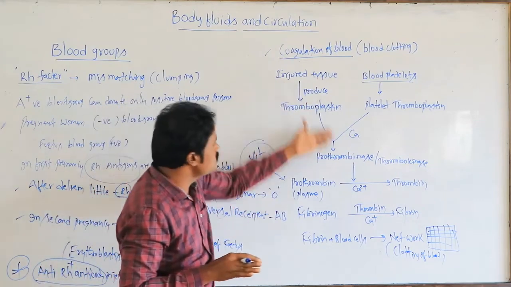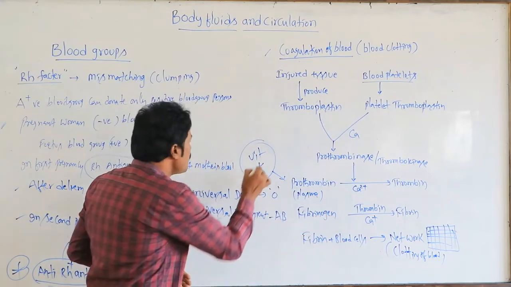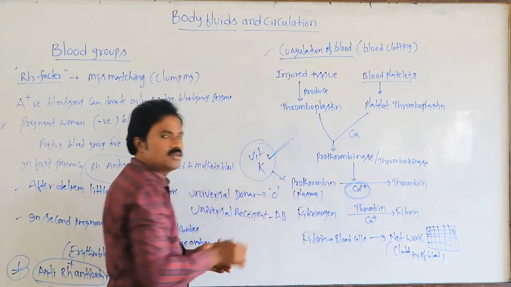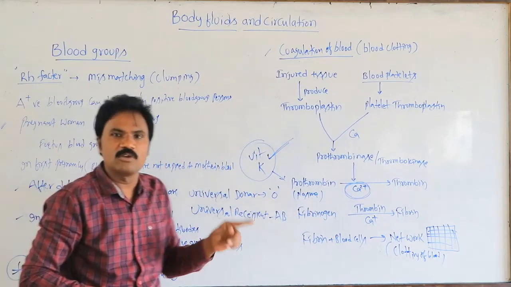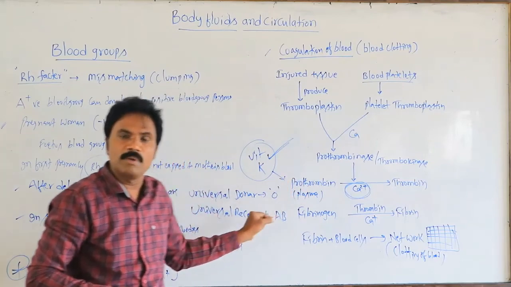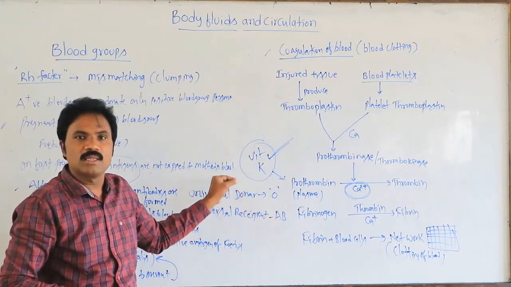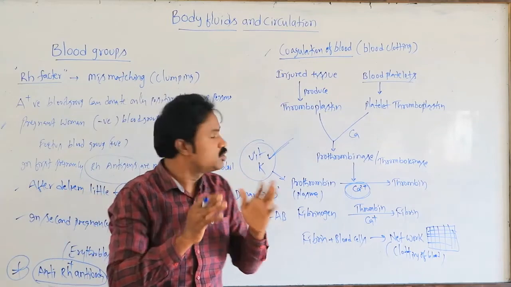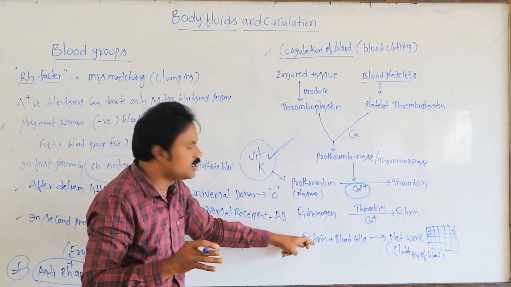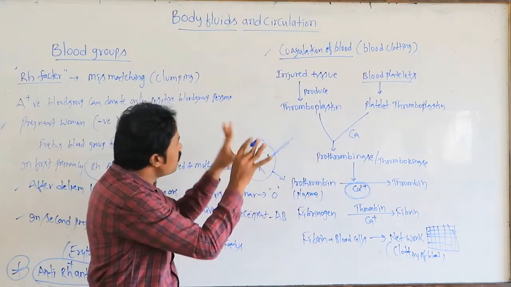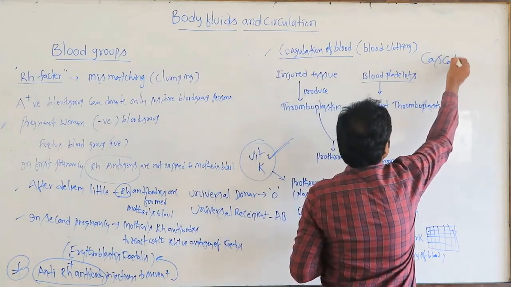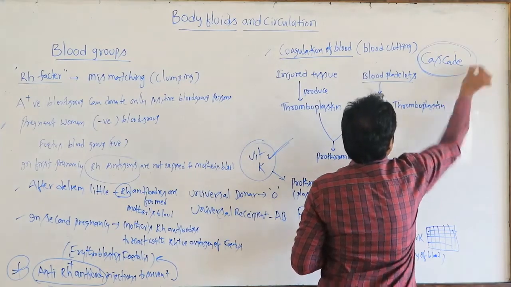So this is the procedure. Vitamin K acts in a very crucial role, as well as calcium ions. Vitamin K helps in the synthesis of prothrombin, which is then released into the blood plasma. So these two, along with fibrinogen, act as very important factors. This coagulation clotting process we call a cascade.